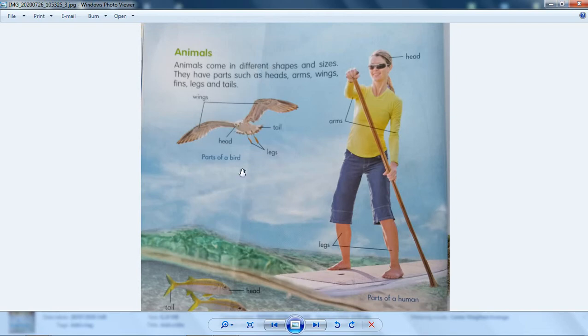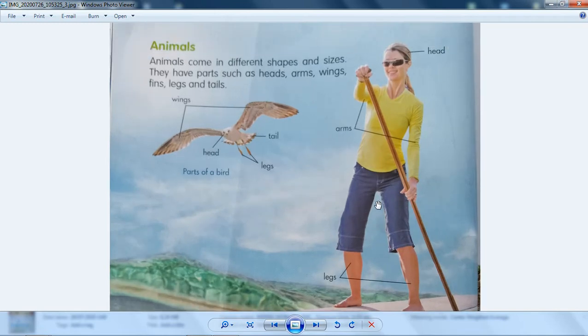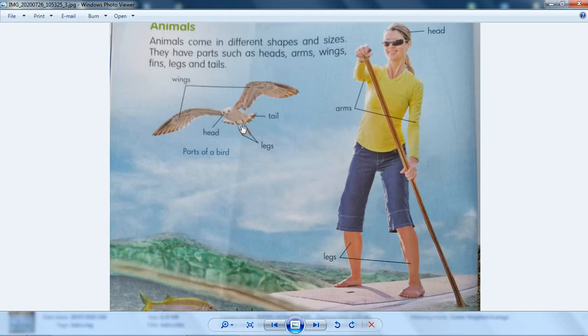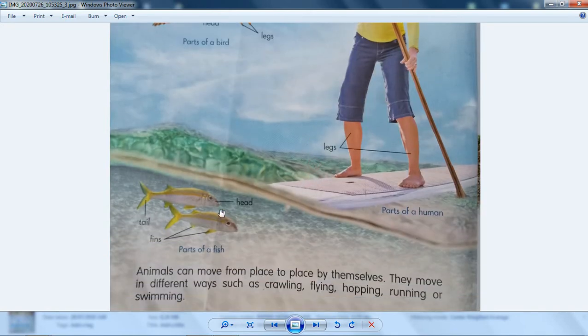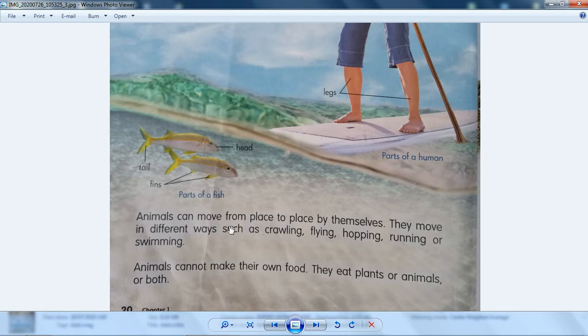There's a bird. Human. Well, even if we call it human, it is different, but humans are still included in the animal classification because they are the same. I mean, they have head, arms, legs, for example. And then there's a bird. Fish, you know it already, right? Head, tail, fins.